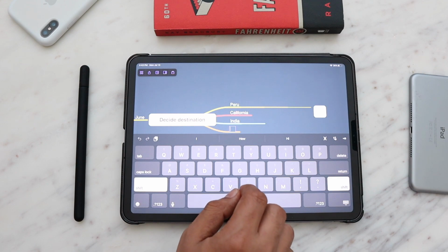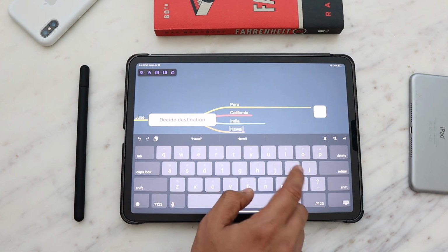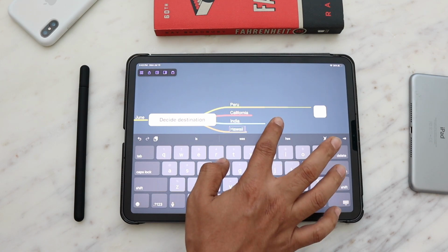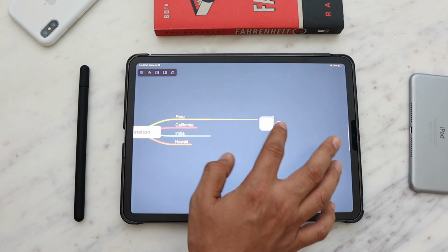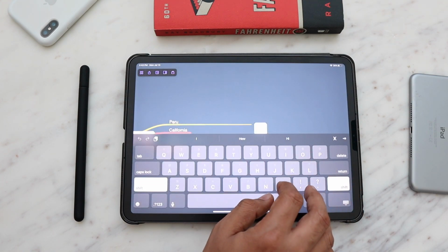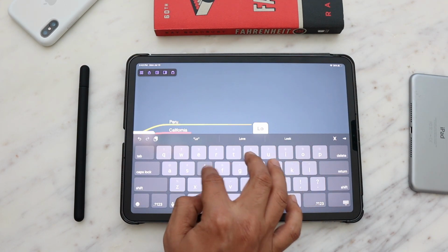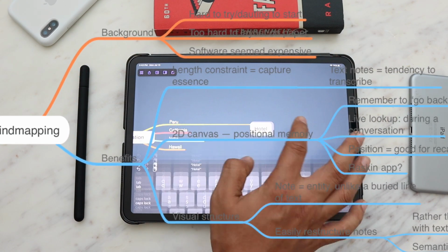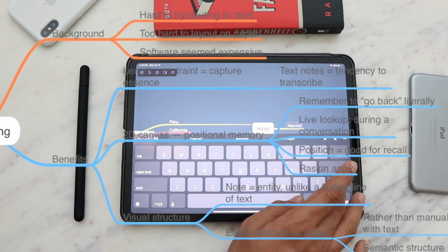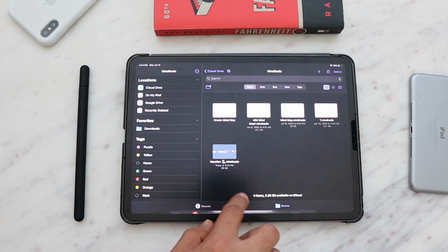So you can literally take all the thoughts that you have in your mind and put them in MindNode, and they will be interconnected. I usually use this app for my professional work, but I use it for my personal work as well. Whenever I'm doing any kind of research or creative project where I need to take down a lot of information that would be interconnected and will only make sense if they are connected.